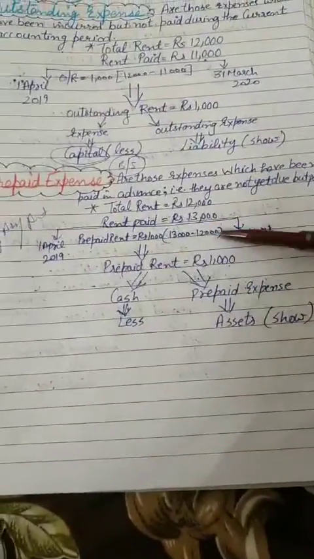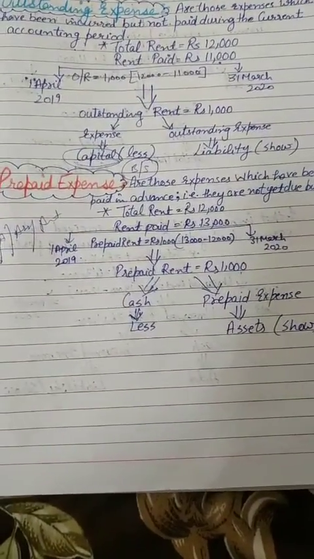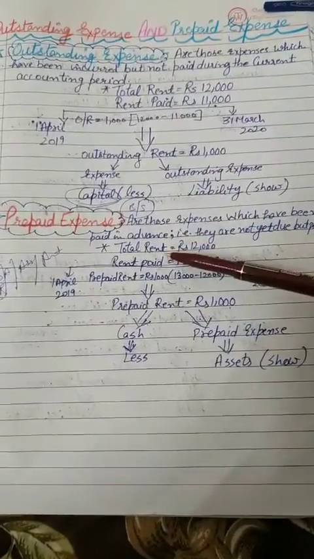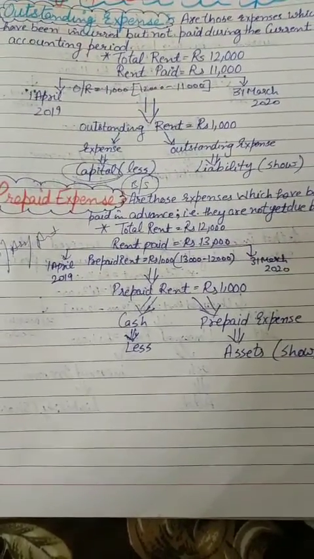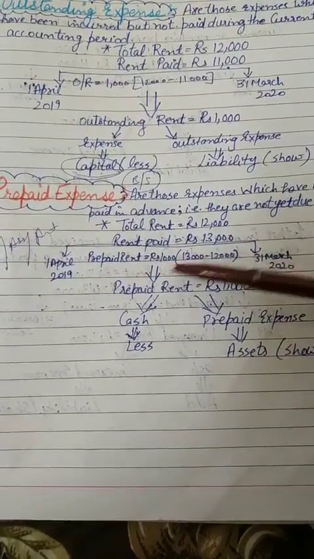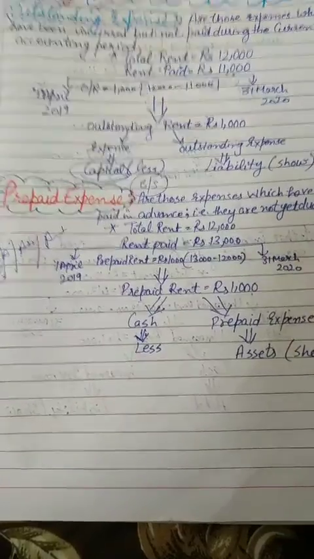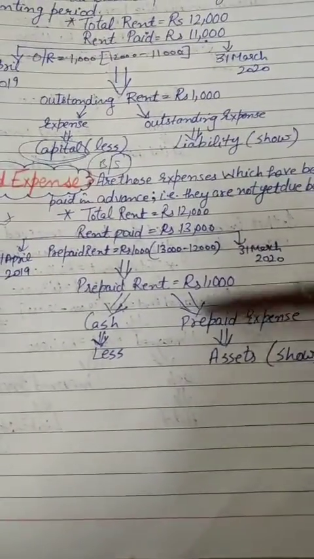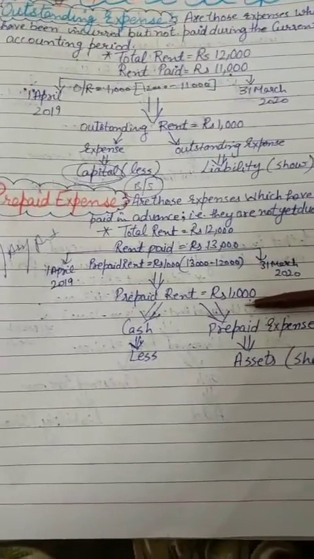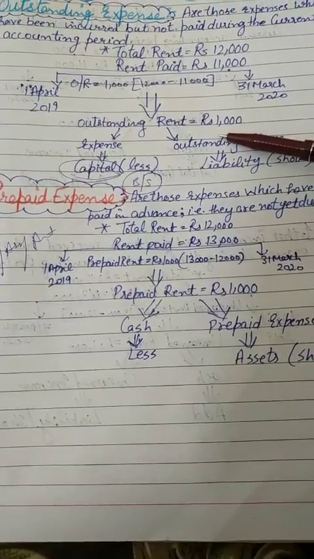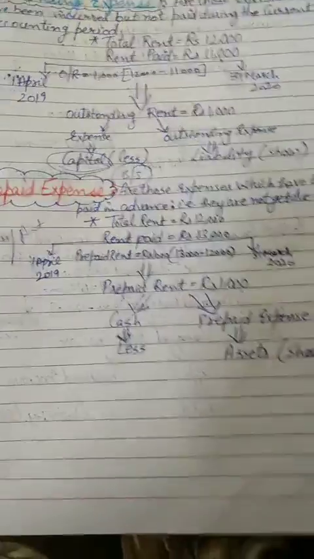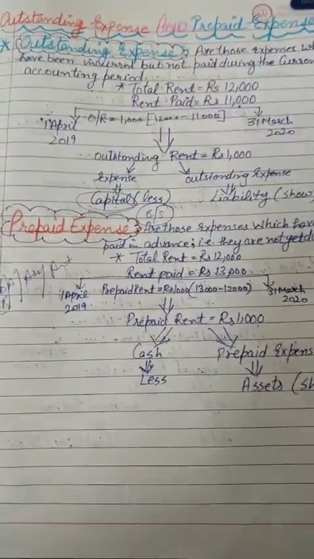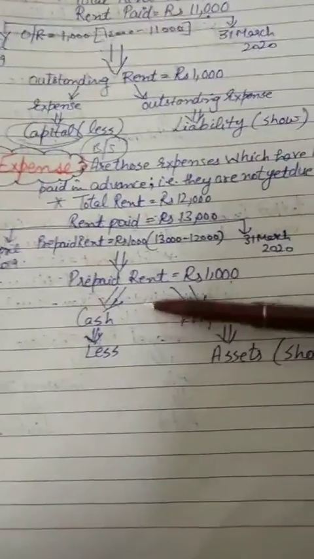Next, prepaid expense: those expenses you have already paid, or paid in advance, are known as prepaid expense. Example: total rent 12,000, rent paid 13,000. Means you paid 1,000 extra, a prepaid expense. If you have not paid, that is known as outstanding. If you have already paid any kharche, any expense, that is known as prepaid. Hope you understand this topic.